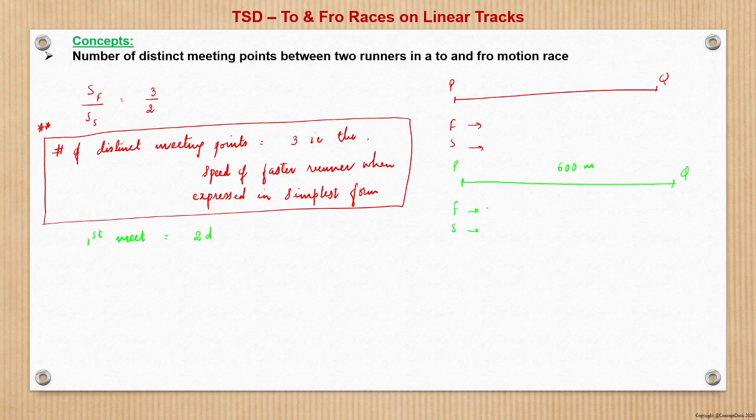And let us assume that the ratio of speed is 3:2. So the distance covered by the faster runner will be 3 by 5 into 2d. That becomes 1.2d, right? 1.2 into 2d is 1200.